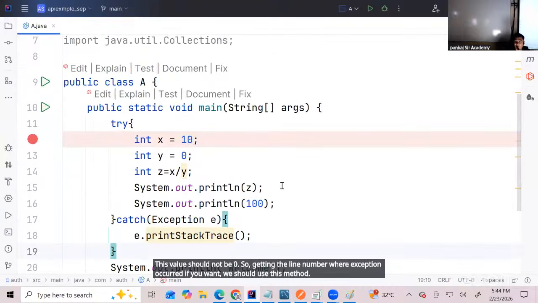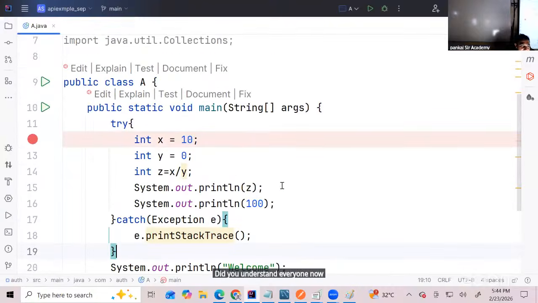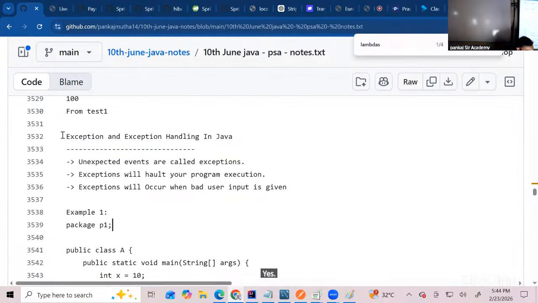Did you understand, everyone? Now everyone, did you understand this part? Yes. So can you please read this once again? Now does it make more sense? Tell me.